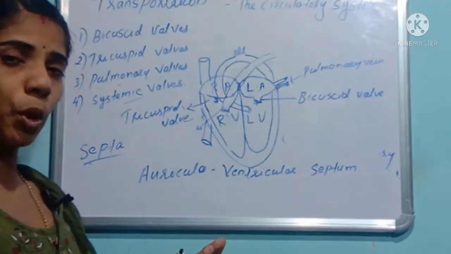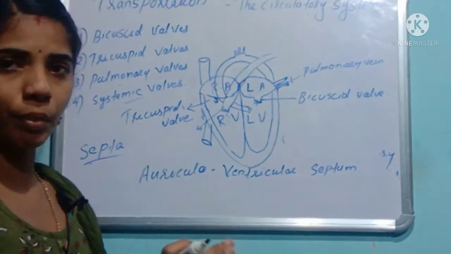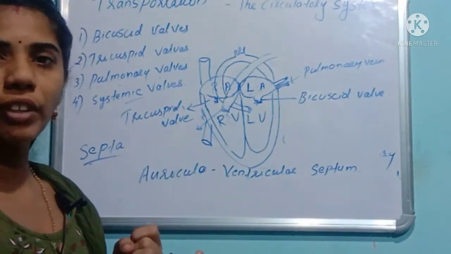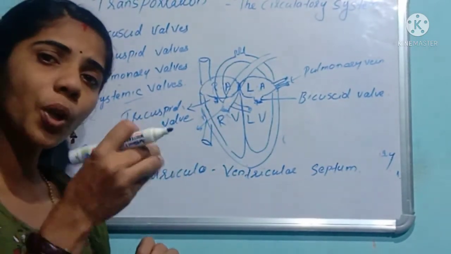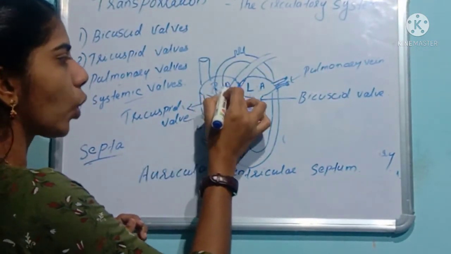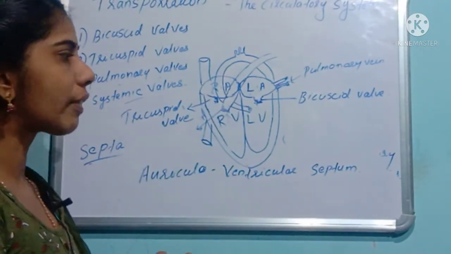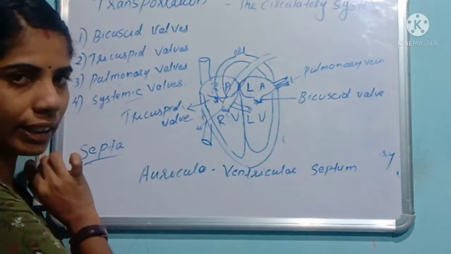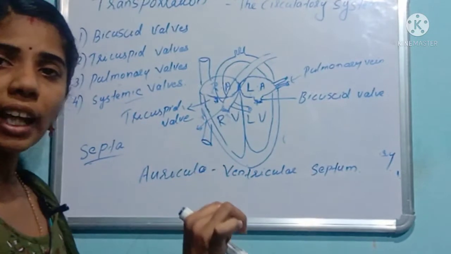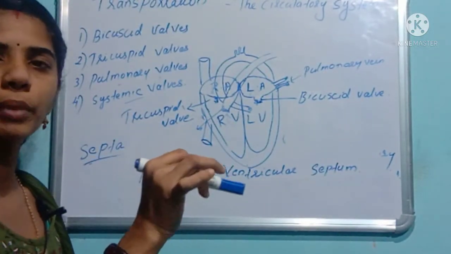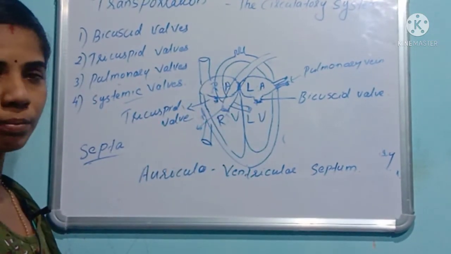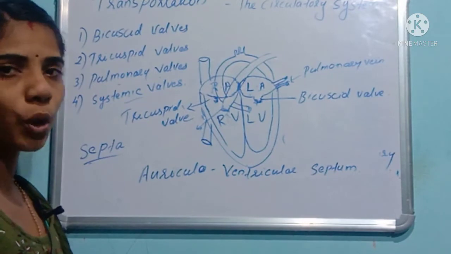Clear? I will say one more time. In the heart's relaxation time, the superior and inferior vena cava carry the deoxygenated blood for purification, and that will be filling the right auricle. At the same time, the pulmonary vein carrying the oxygenated blood from the lungs will be filling the left auricle. Clear?